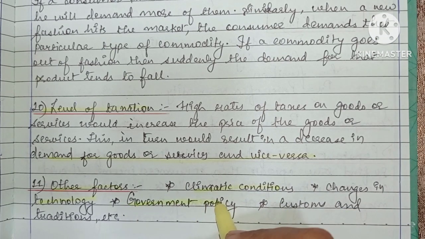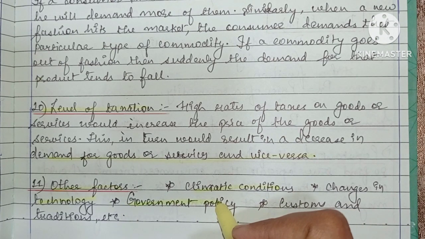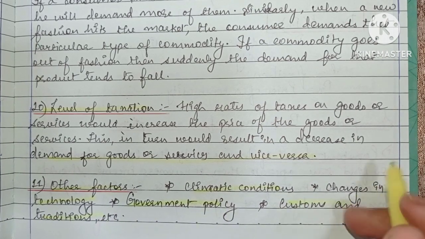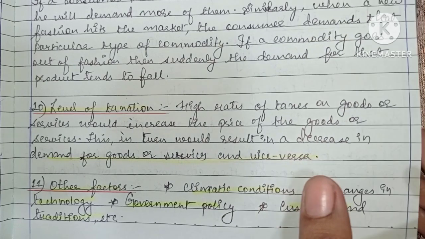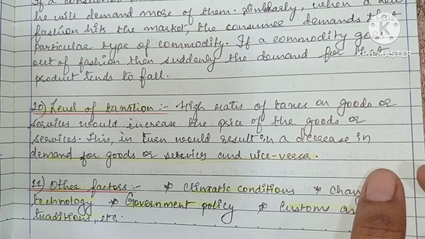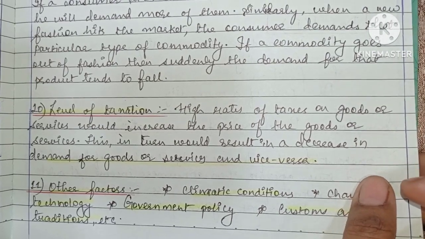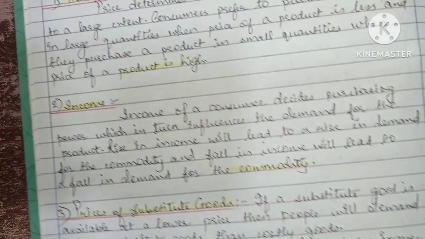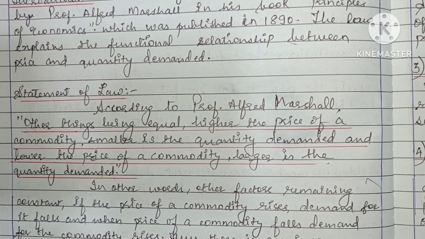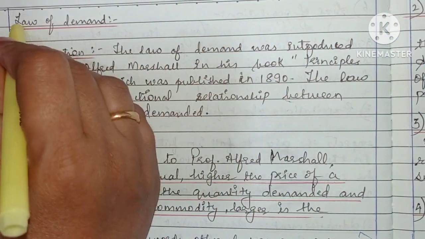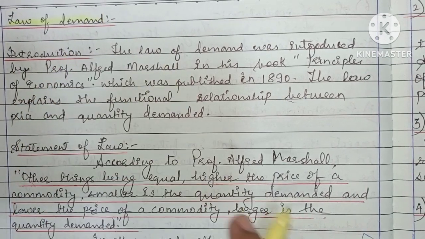Government policy, if government comes up with good policies, the demand for that product might increase. Customs and traditions, for some customs and traditions, some people prefer some type of clothing, particular type of clothing or something like that, according to the customs and traditions. So according to that, the demand will also increase for that. Okay, so these were the determinants of demand. So now let's study what is the law of demand.